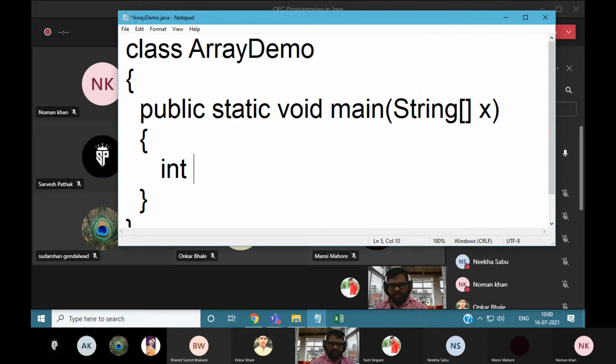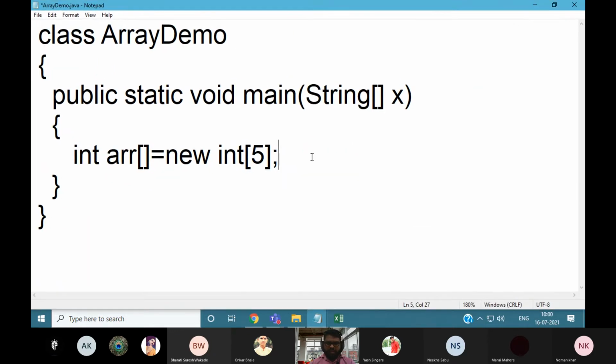We can say arr, opening bracket. Or you can directly assign the value, new int instead of arr. It is a type of integer, 5. So we have allocated 5 memory spaces for this array.